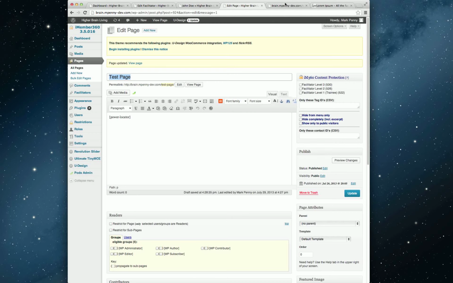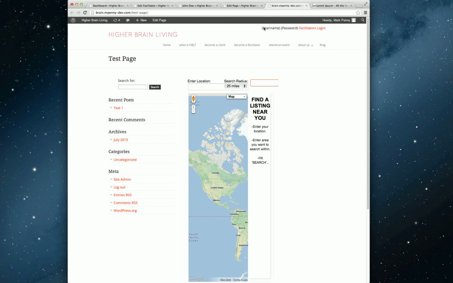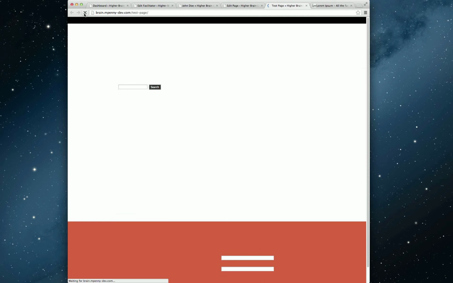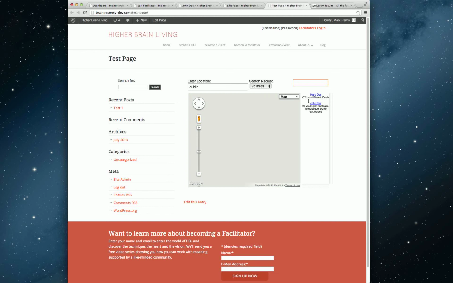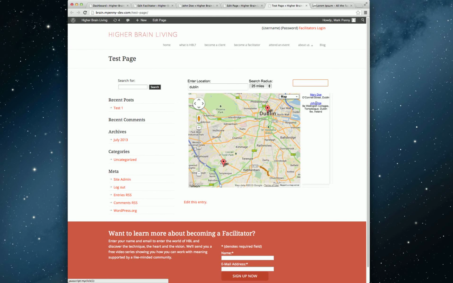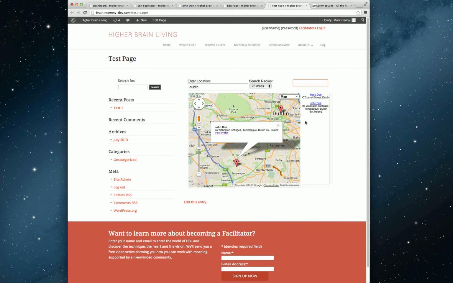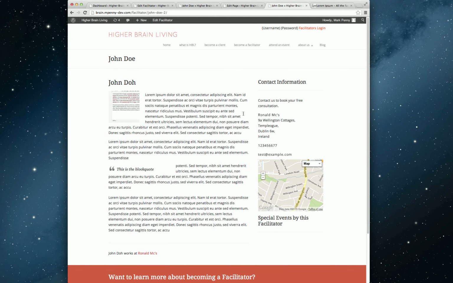So when I go to this map at the front, which I'm going to refresh now because I want it back to the original size for the testing of this, if I type in Dublin and hit search, I get the two people near Dublin, Mary Doe and John Doe. If I click John Doe, for example, it'll show me him, and I can view his profile. So that's how the whole thing works.